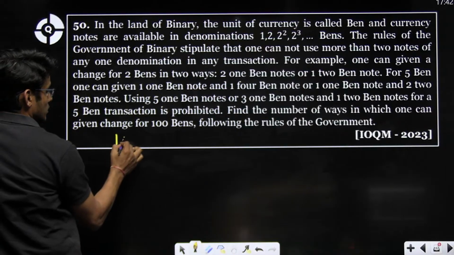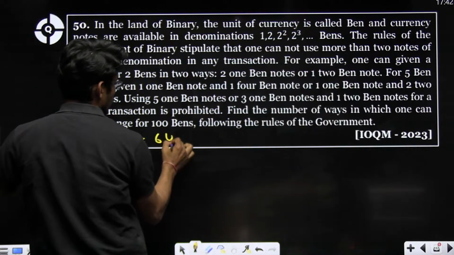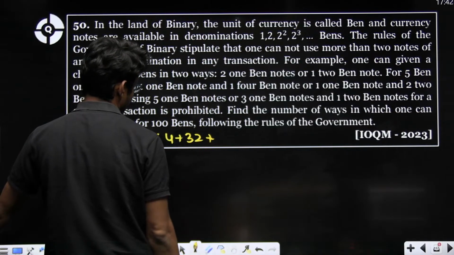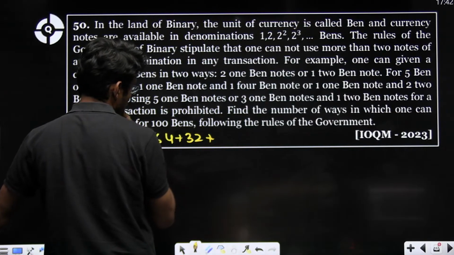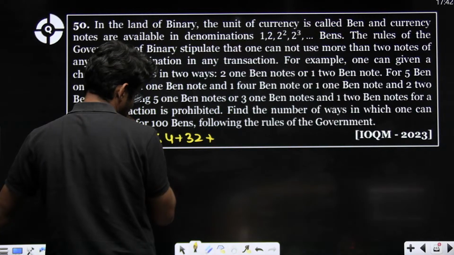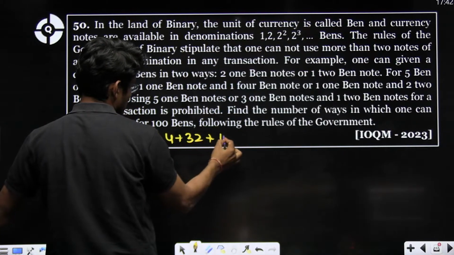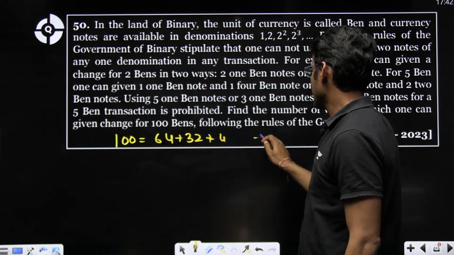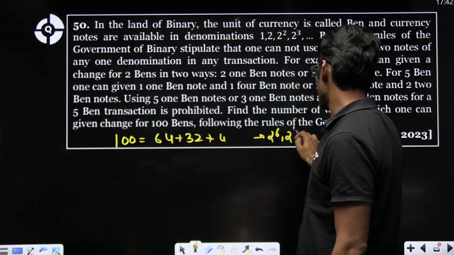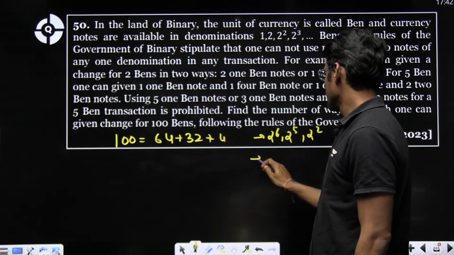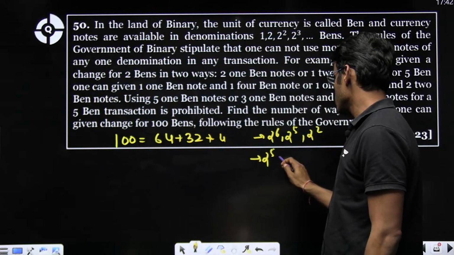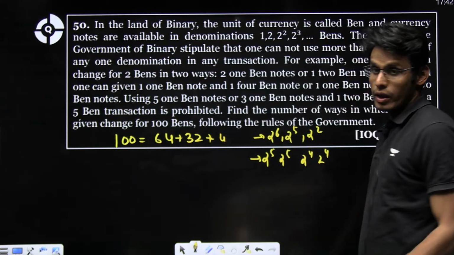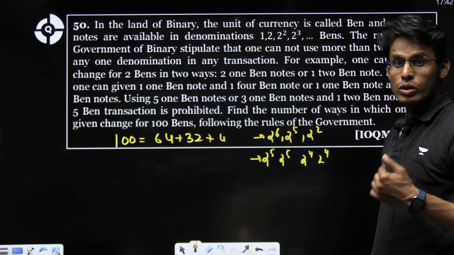So 100, obviously 64 plus 32 plus how much? 64 plus 32, 96 plus 4. Okay. So one can give 2 to the power 6, 2 to the power 5, 2 to the power 2. Now if somebody has to use 2 to the power 5, 2 to the power 5, 2 to the power 4, 2 to the power 4, this is also okay because you cannot use more than 2.